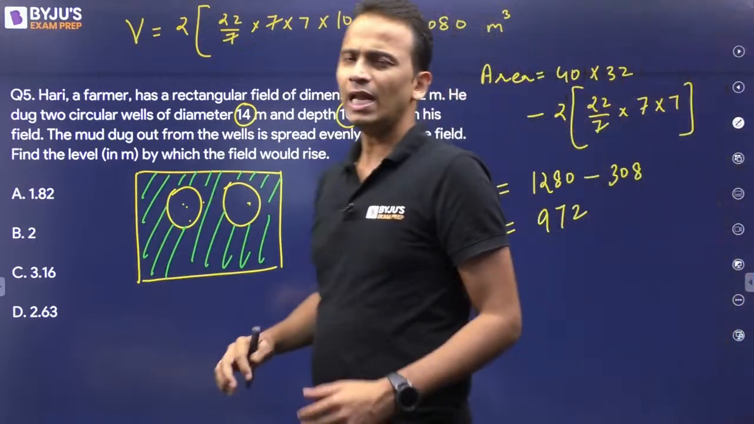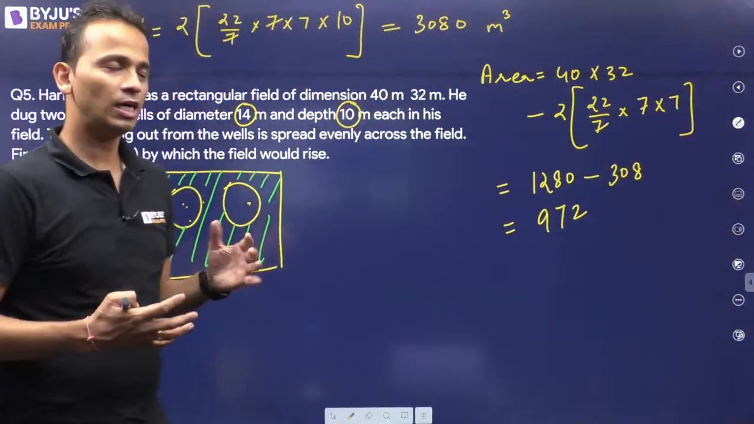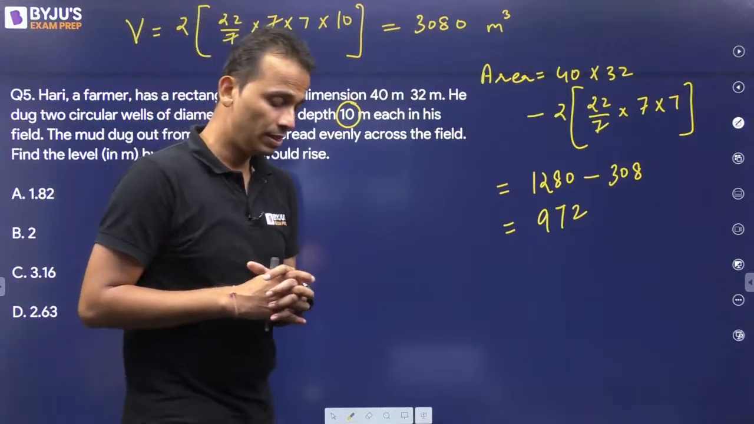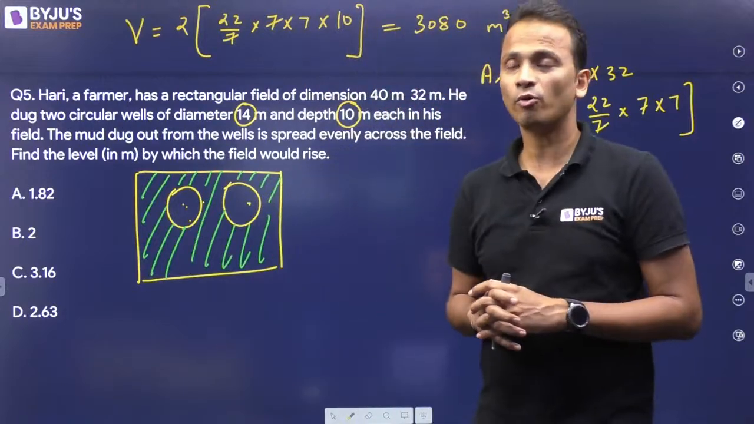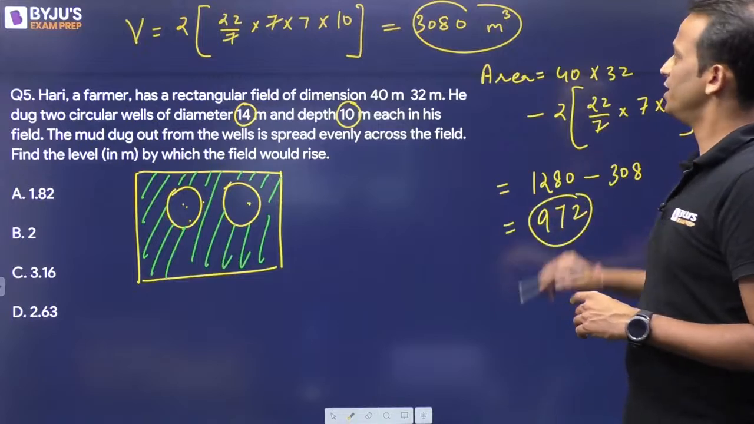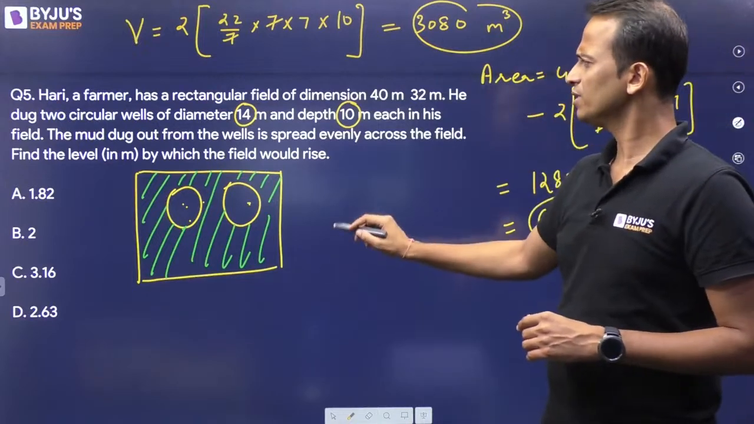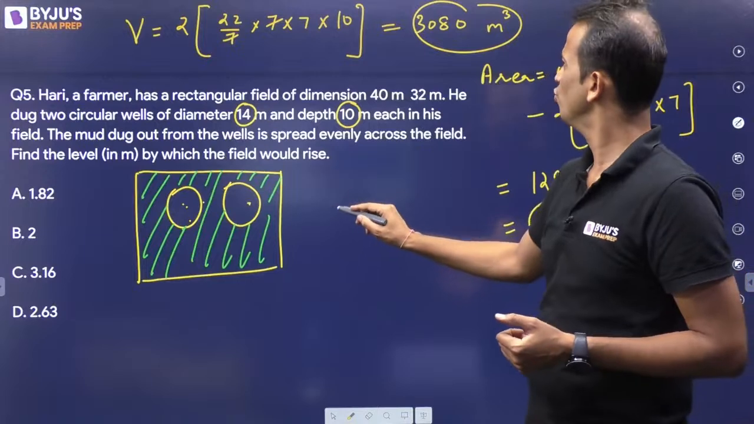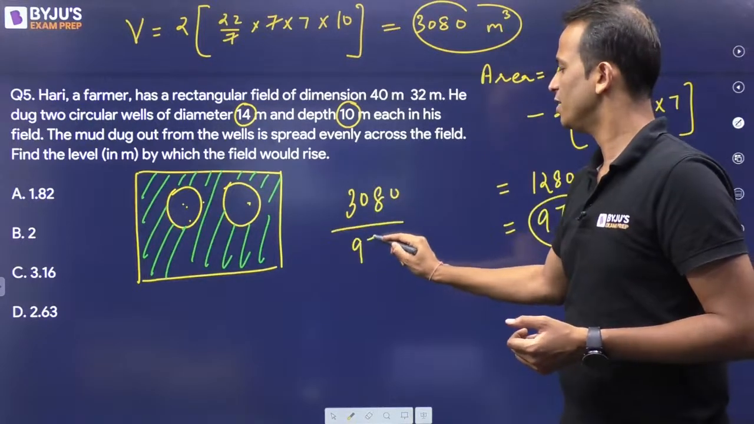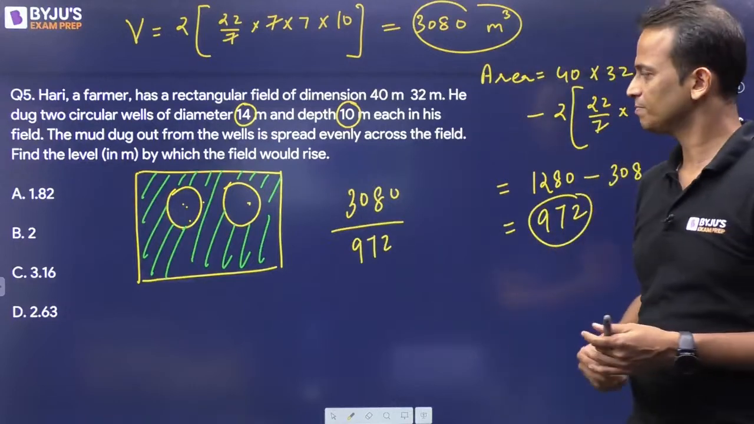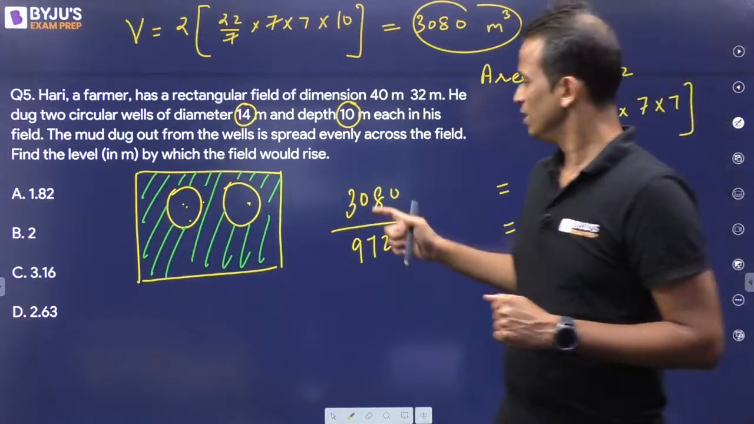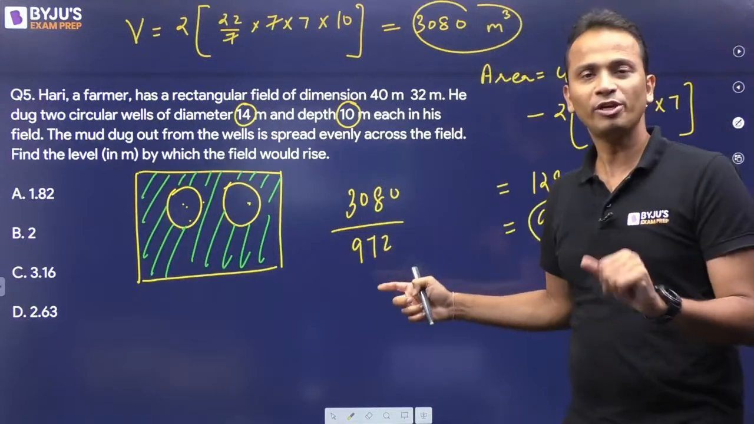Okay, now when we'll spread this mud across this area, the level of the field will rise. The level by which the field will rise will be the total volume divided by the total area. So the rise in the height would be 3080 divided by 972. All right, now approximate value of this, let's look at the options now. So approximate value of this will be 3 point something.